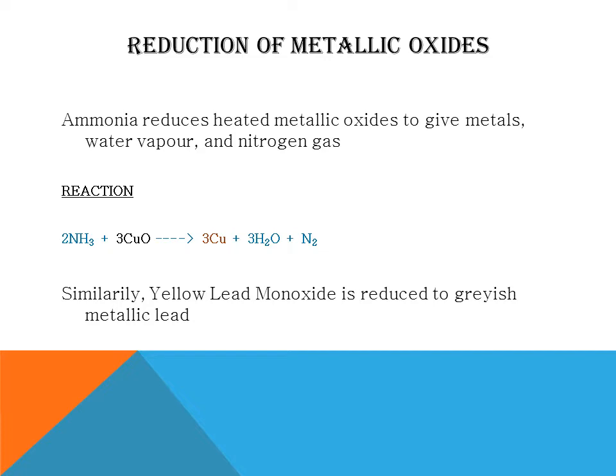Similarly, ammonia reduces yellow colored lead monoxide to grayish metallic lead. The equation for the reaction is 3PbO + 2NH3 gives 3Pb + 3H2O + N2. As in the case of copper oxide, ammonia reduces the metallic lead oxide to grayish lead metal.